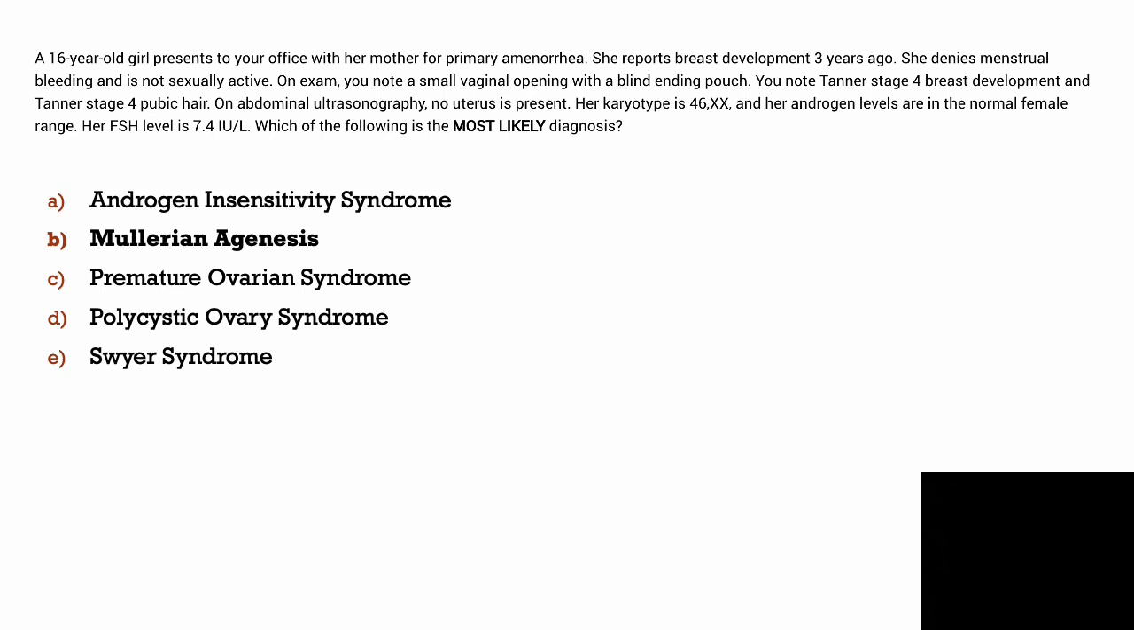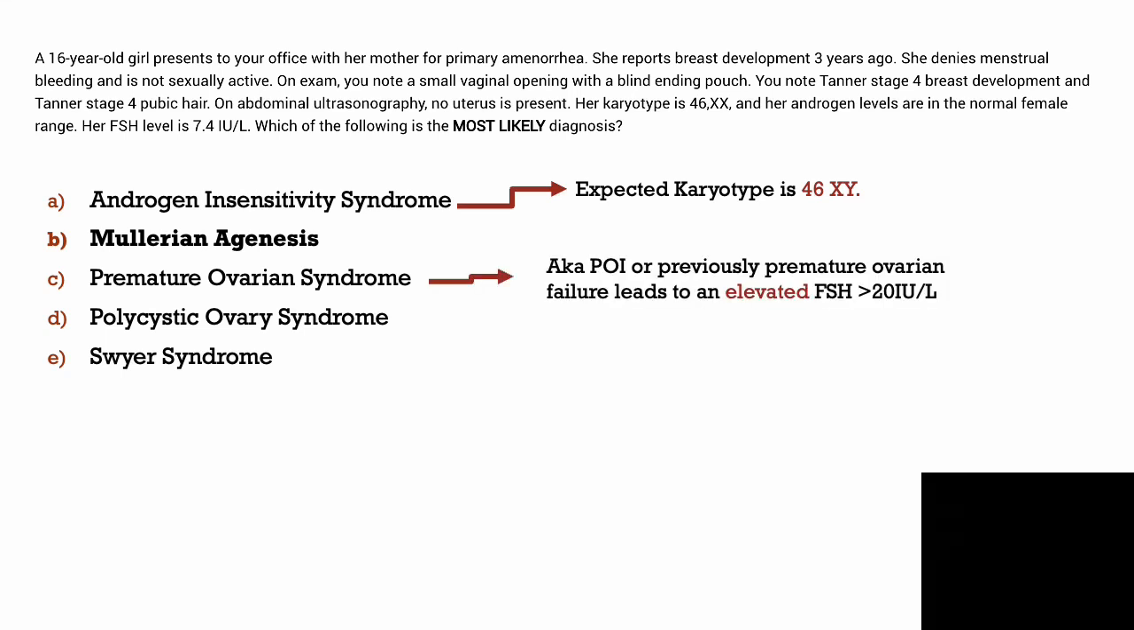So the answer here is Müllerian agenesis. Let's go through why the other ones are incorrect. For androgen insensitivity syndrome, the expected karyotype will be 46XY. For premature ovarian syndrome, also known as ovarian failure or premature ovarian insufficiency, this leads to an elevated FSH greater than 20.